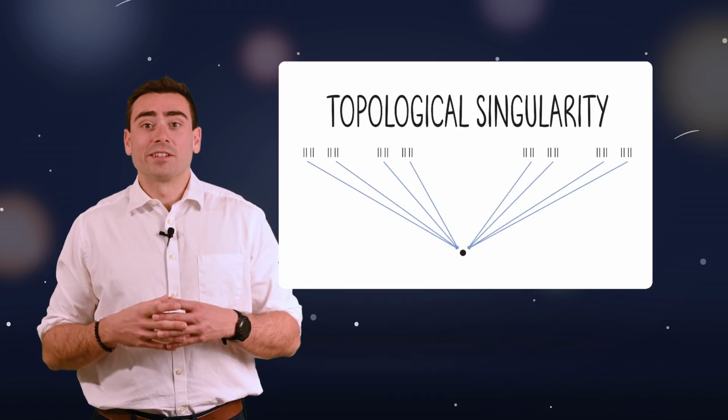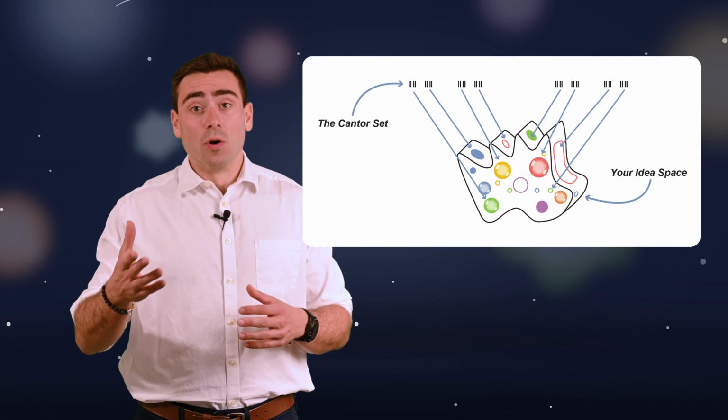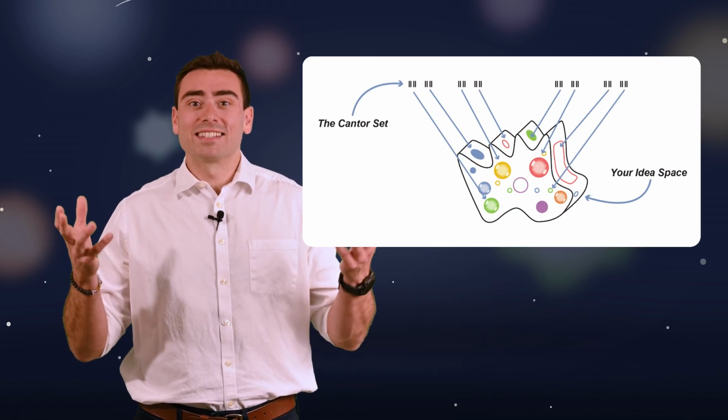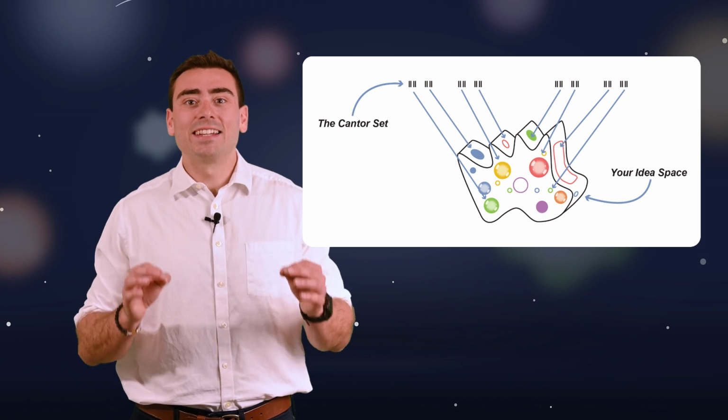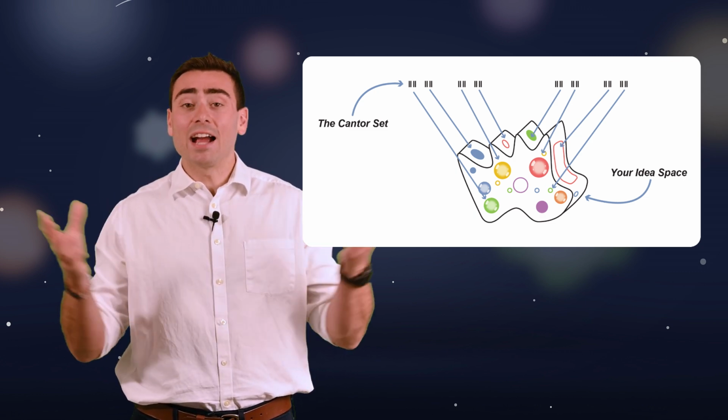A topological singularity, the marriage of zero measure and uncountability, shows us that what appears to be nothing can contain infinite complexity. Your own mind or your own idea space is a topological singularity, a hidden dimension of thought and perception that shapes your entire reality.